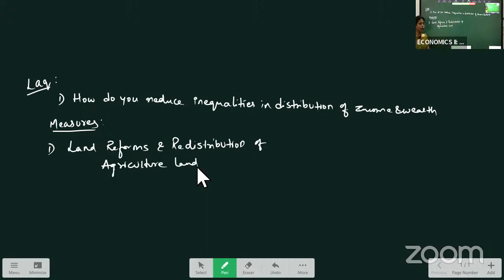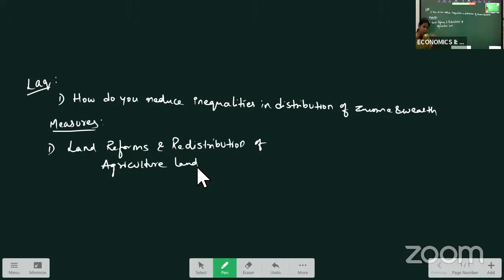In India, to reduce income inequalities, our government has introduced various land reforms such as abolition of the Zamindari system and abolition of intermediaries. Tenancy reforms were introduced in the country to protect the tenant from the landlords. These reforms helped the people to do the cultivation.